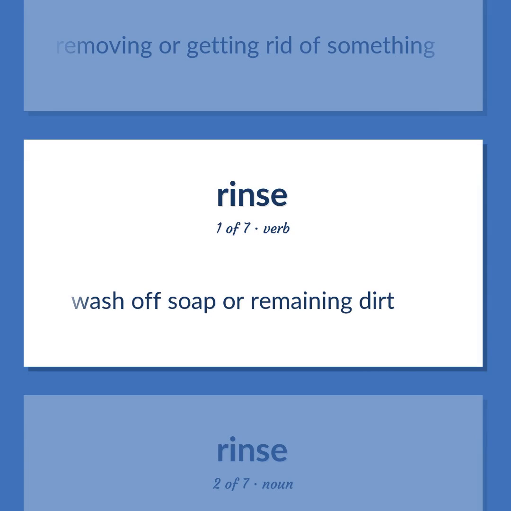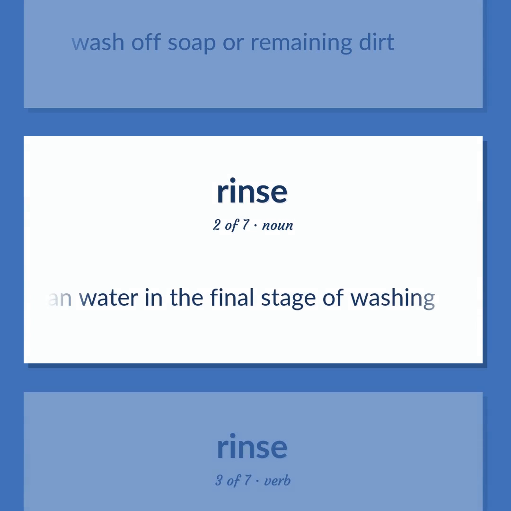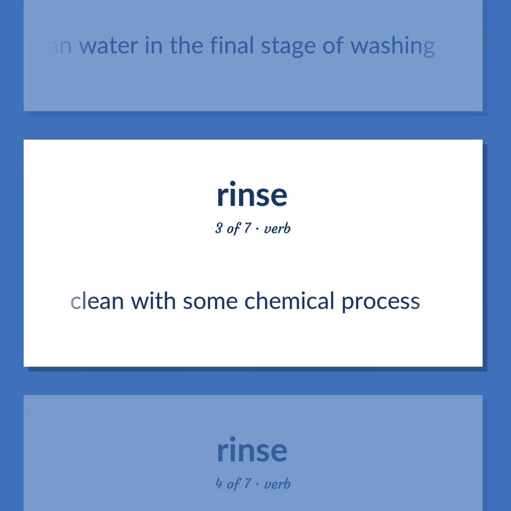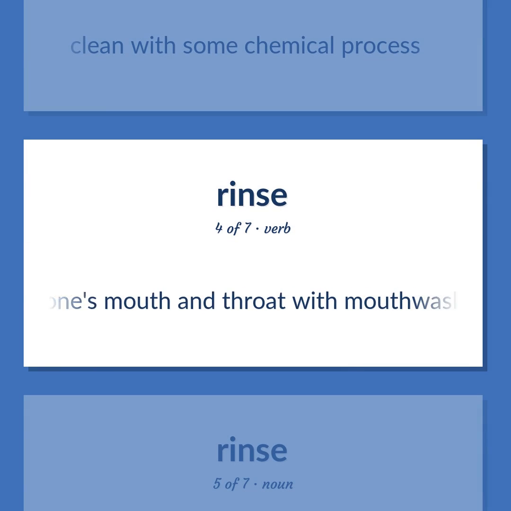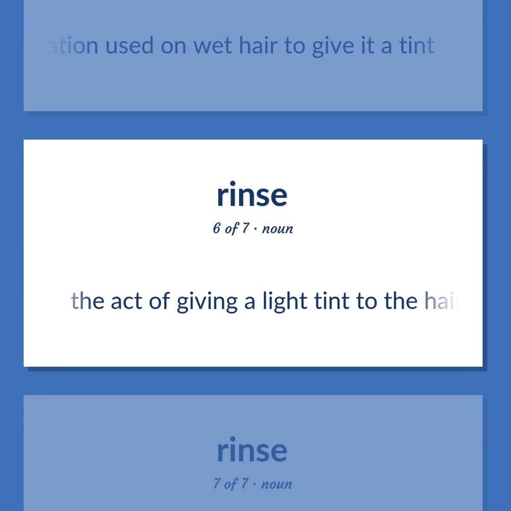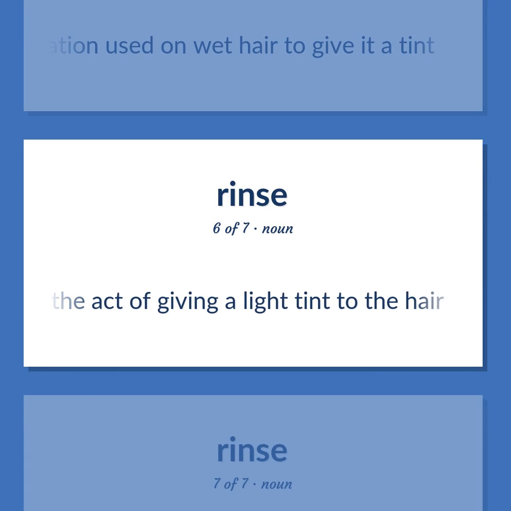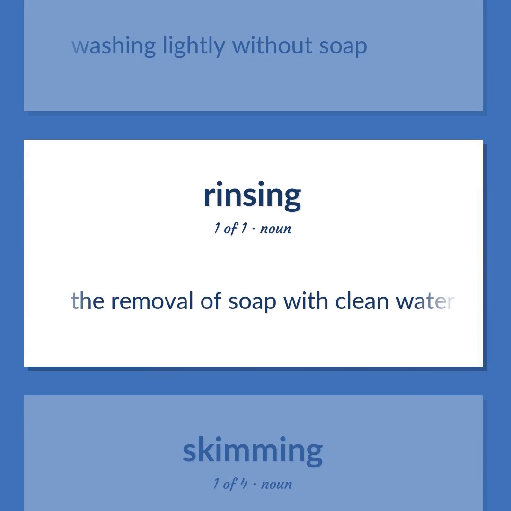Wash off soap or remaining dirt. The removal of soap with clean water in the final stage of washing. Clean with some chemical process. Rinse one's mouth and throat with mouthwash. A liquid preparation used on wet hair to give it a tint. The act of giving a light tint to the hair. Washing lightly without soap. The removal of soap with clean water in the final stage of washing.